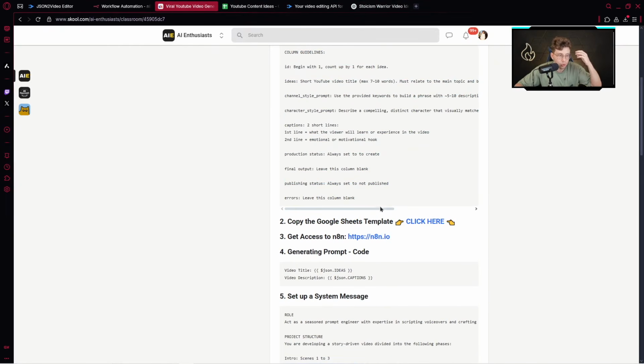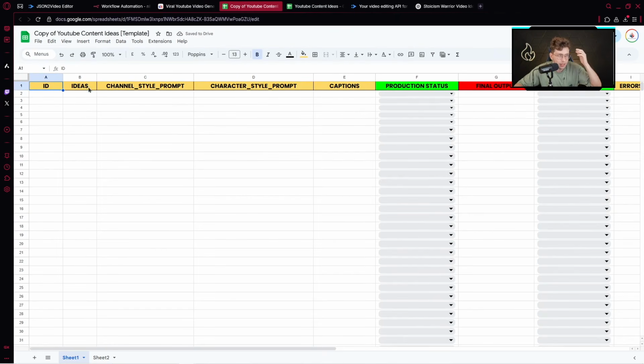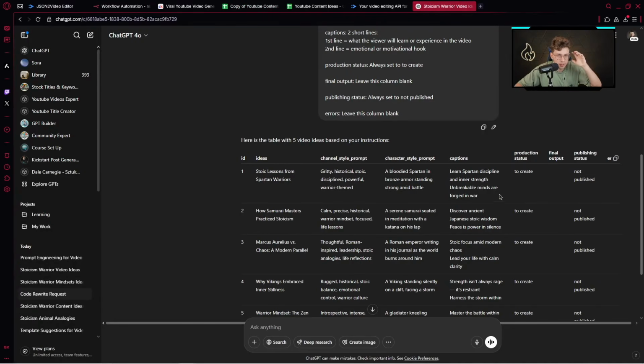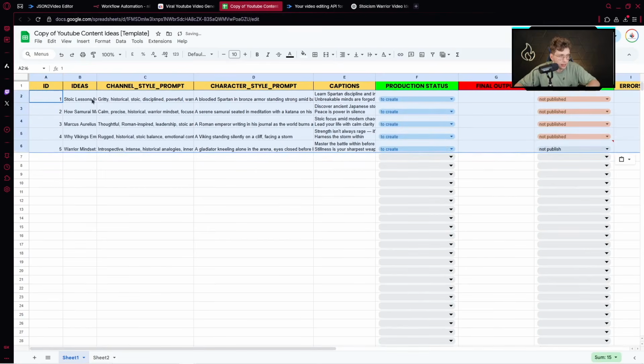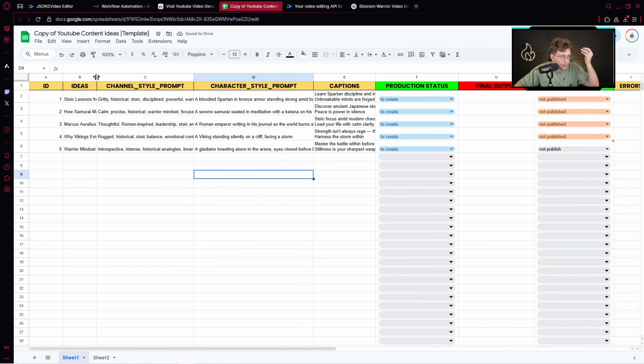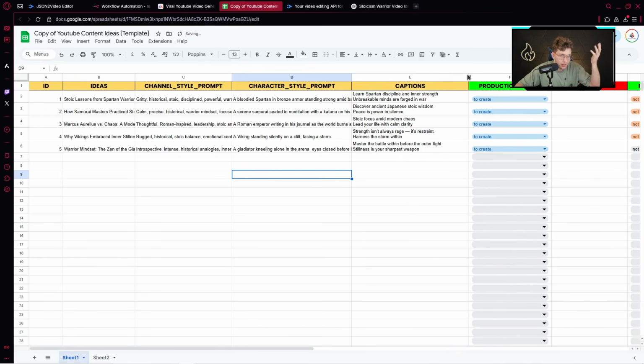The second step is to copy the Google Sheets from the template that I prepared for you. You just need to click here. After you do this, you've got the template with ID, ideas, channel style prompt, character style prompt, captions, and so on. So you need to go over here to ChatGPT. You can copy this entire table. So copy the entire content, go ahead here and paste it. So we've got our ideas and, for the content, the production status, which we'll be using in the automation, the publishing status, and so on. So it's very important, this way we've got our first step created because we've got the content we'll be using inside our project.